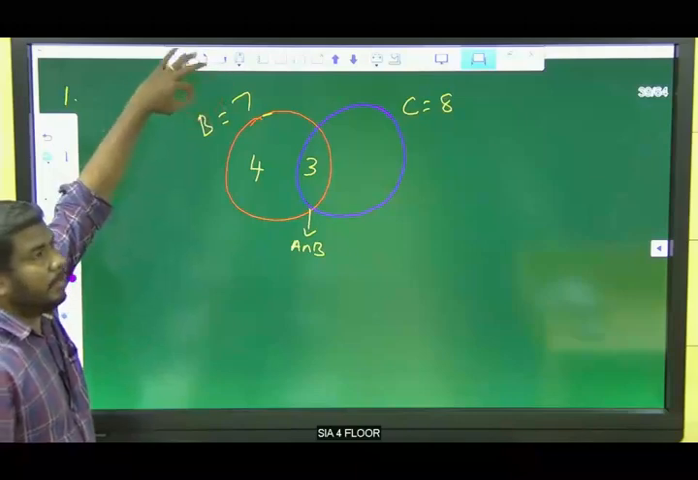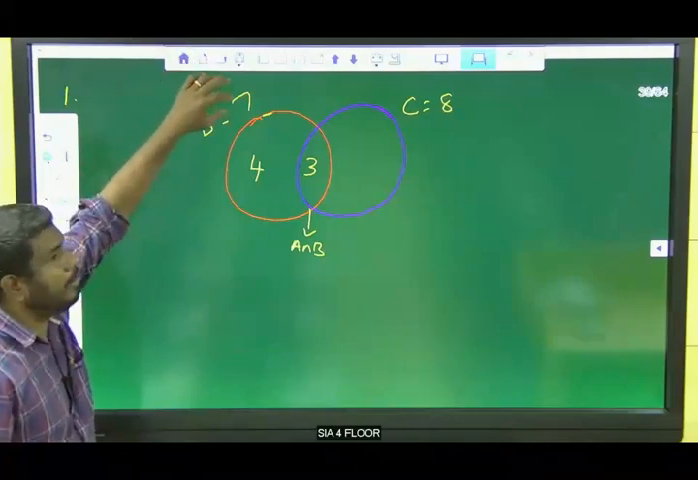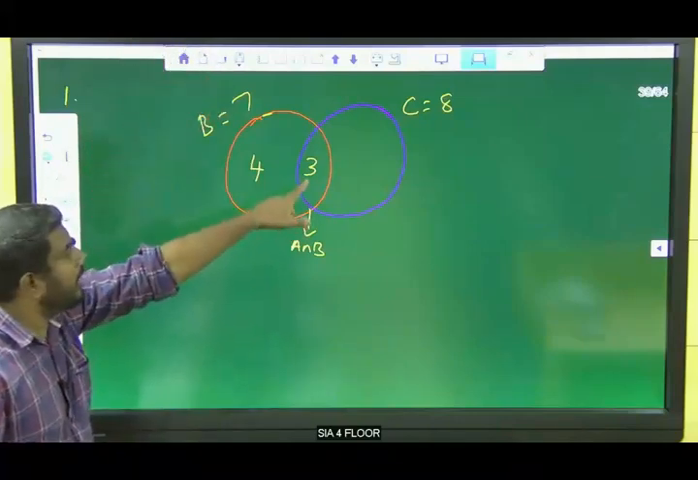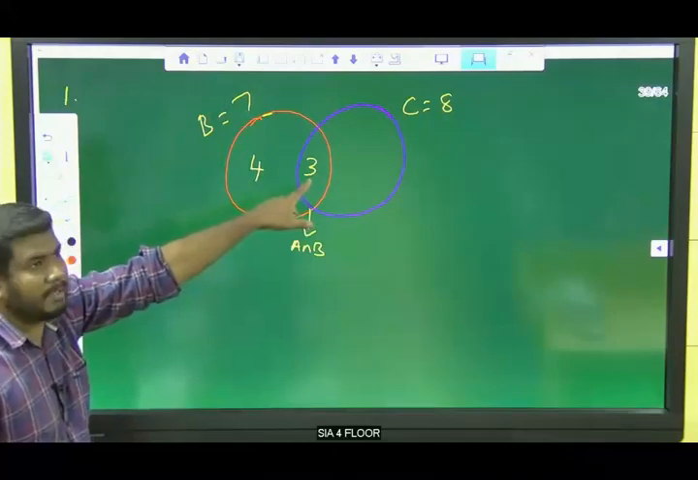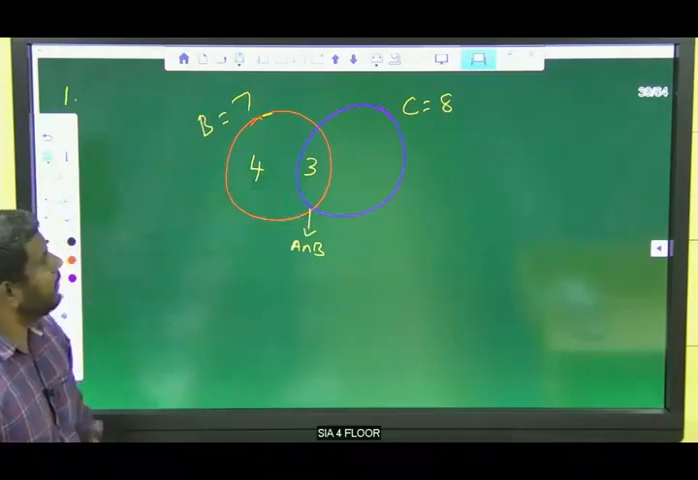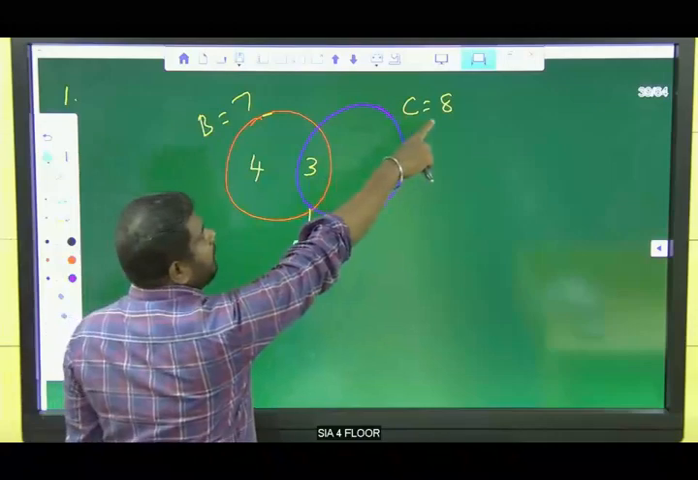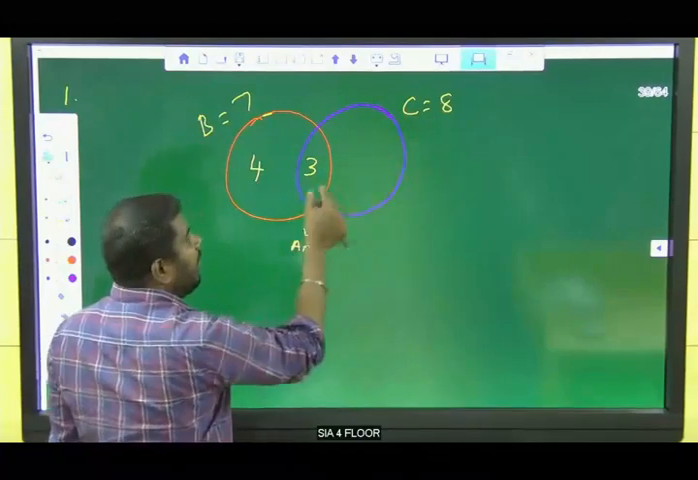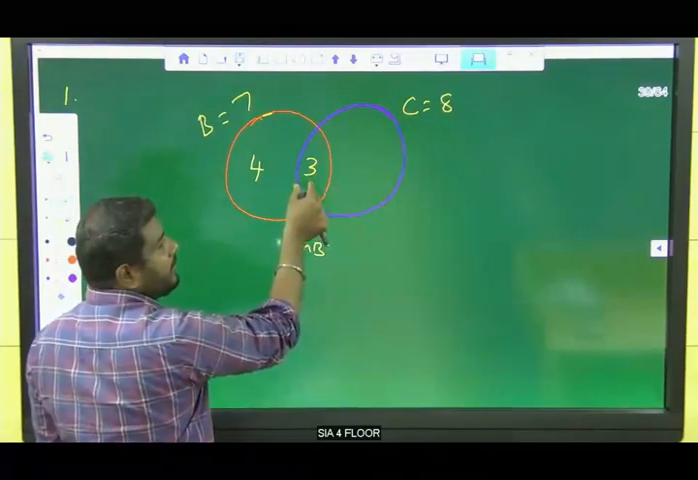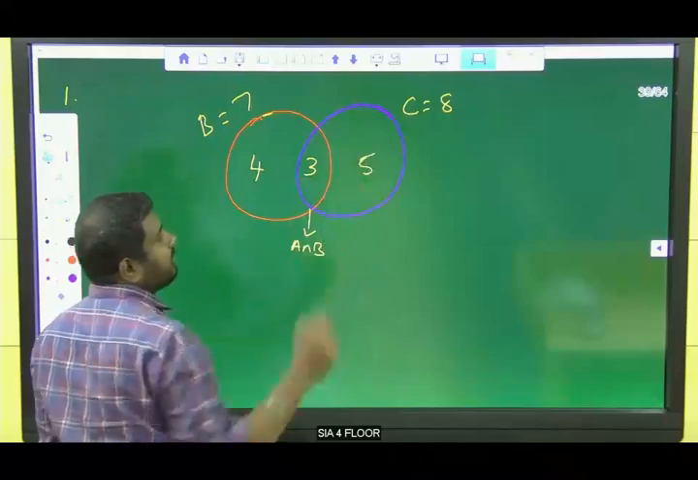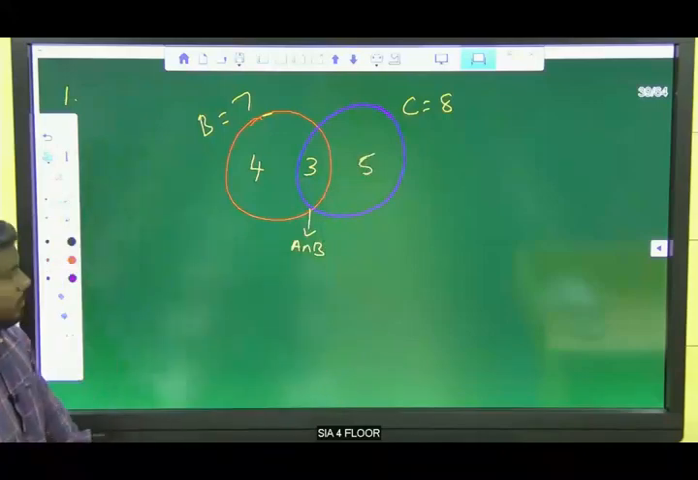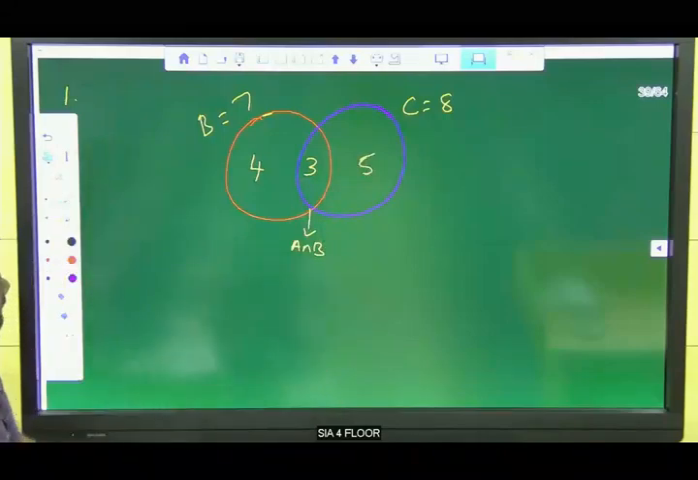The total number of persons who play basketball is 7. We already know 3 students play both, so the remaining is 4, right? Likewise, how many persons play cricket? 8. We already know 3 play cricket here too, so the remaining is 5. Clear? So this is the diagram.